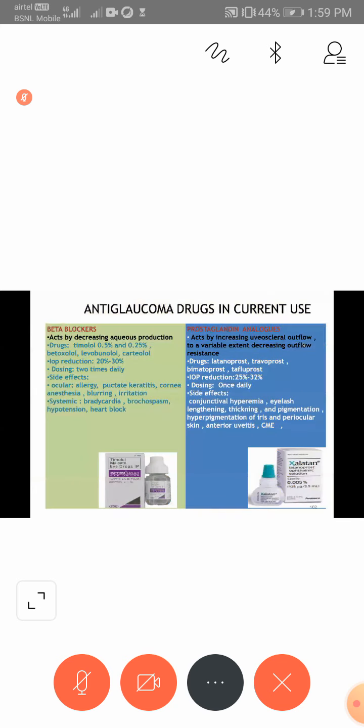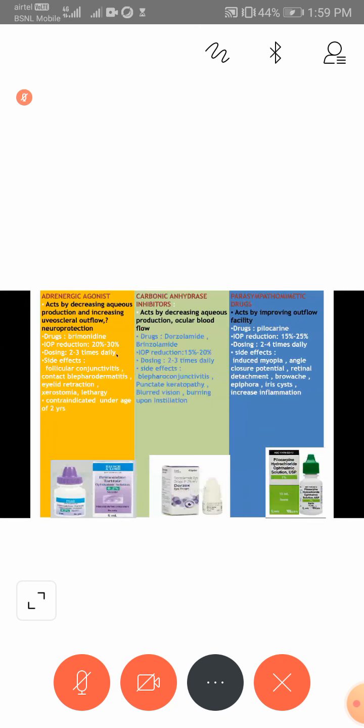They decrease the IOP only by 15 to 20%, and the dosing is 3 times per day. Side effects are blepharoconjunctivitis, punctate keratopathy, and blurred vision. And lastly, pilocarpine improves the outflow facility. But since it has to be given 4 times per day and the side effects are severe, such as angle closure potential, induced myopia, and iris cyst, it is avoided these days.